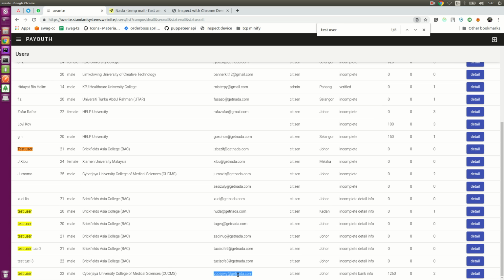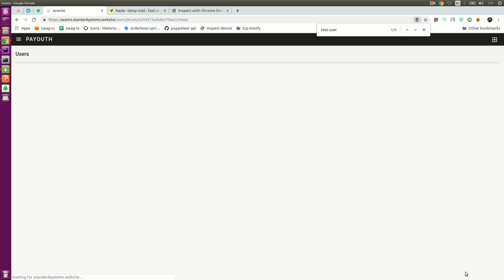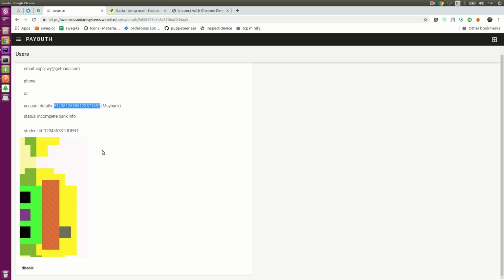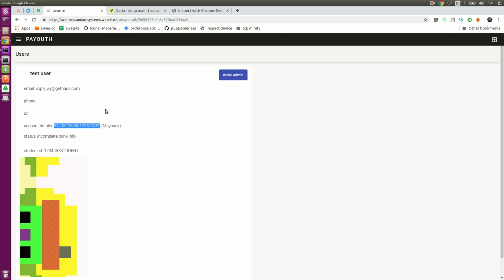So the admin can click and open details, and yep, this is the account details of the user, which is Maybank, and this is the account number. So yeah, that's about it.